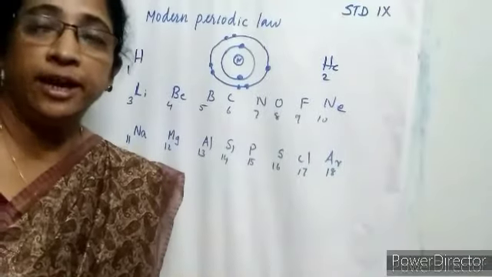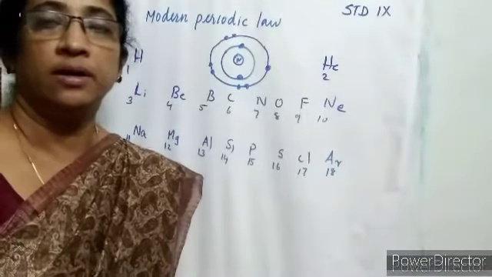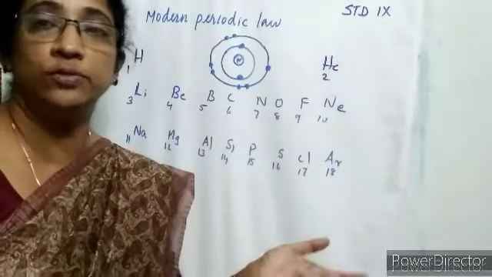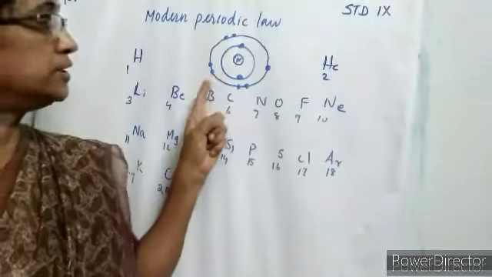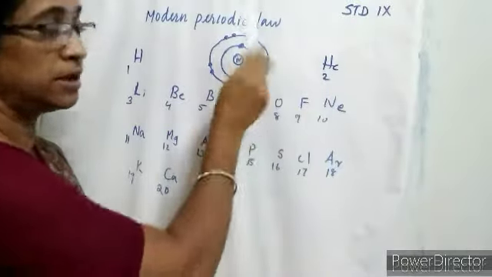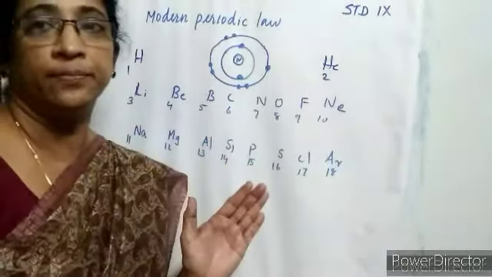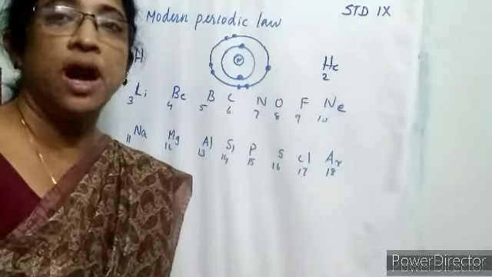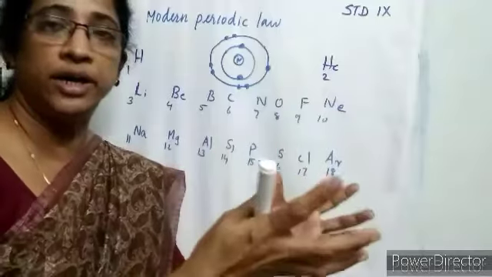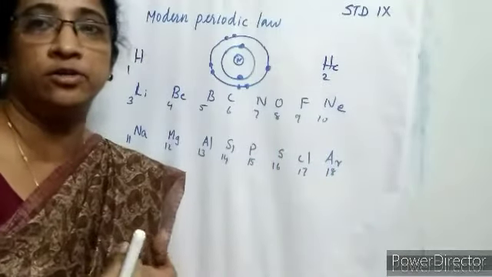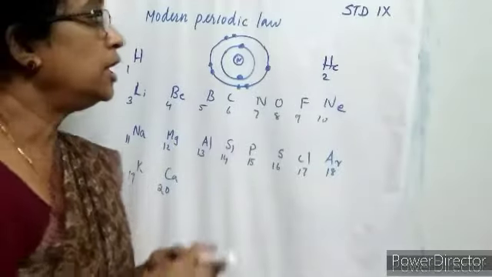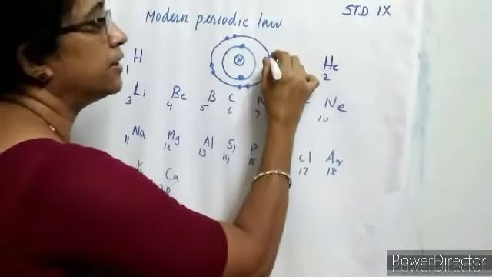Next term is electron affinity. Affinity meaning likeness towards electrons. So you consider the atom. This atom contains 2 electrons in the first shell and there are 7 electrons in the last shell. Is it stable or unstable? Unstable. So this atom is ready to accept one more electron to attain a stable electronic configuration. Therefore, this atom accepts an electron.